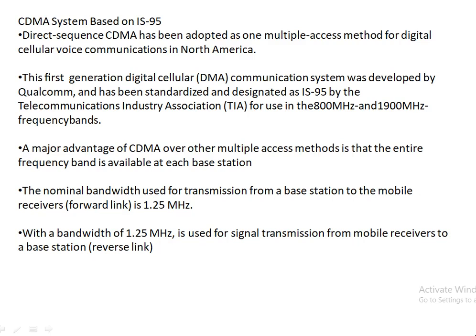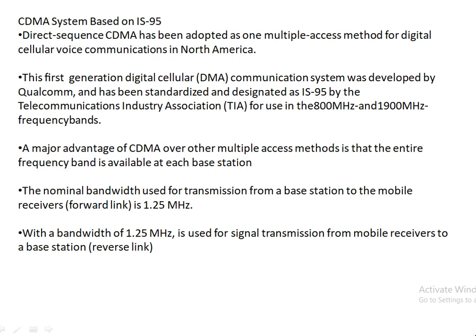Next topic in DC is CDMA based on IS-95. Direct sequence CDMA has been adopted as one multiple access method for digital cellular voice communication in North America. This mainly deals with cellular communication. The first generation digital cellular CDMA communication system was developed by Qualcomm and has been standardized and designated as IS-95 by the Telecommunication Industry Association, that is TIA, for use in the range of 800 MHz to 1900 MHz frequency bands.